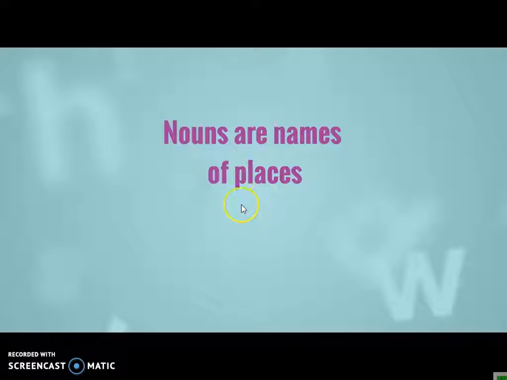We put that on our finger. Don't forget, now we have nouns of persons and nouns of animals. And now the third noun we have is nouns for places. Nouns are names of places. And that's why we were discussing, where would you like to go with your parents or with your friends? Where would you like to go? Maybe to have fun, to have your lunch, your dinner, maybe even to school, to your house, to the park.